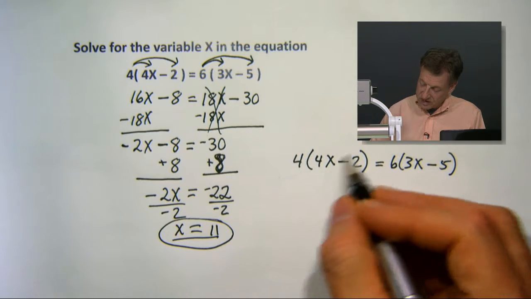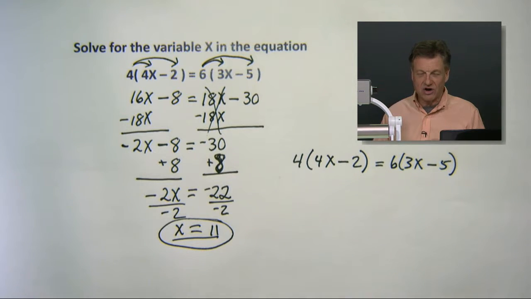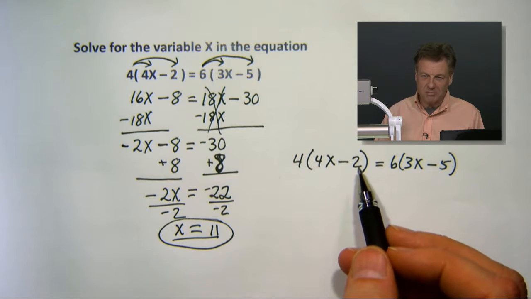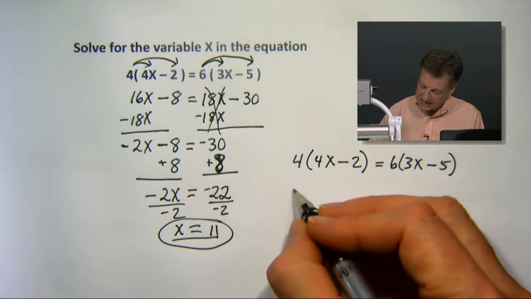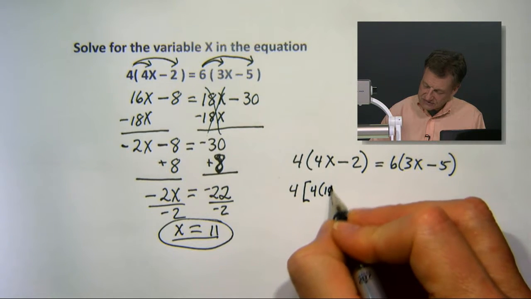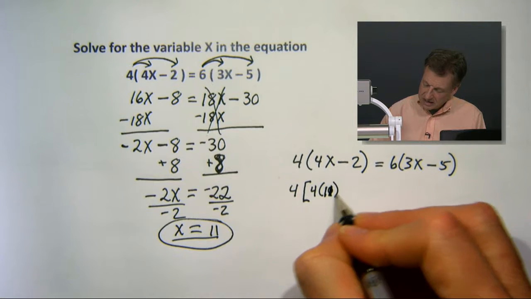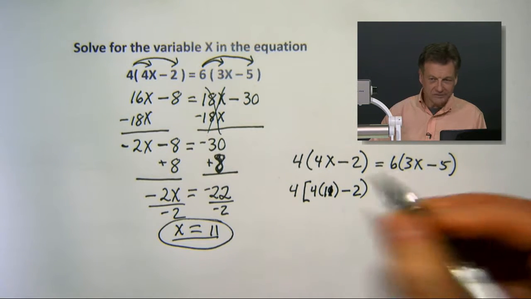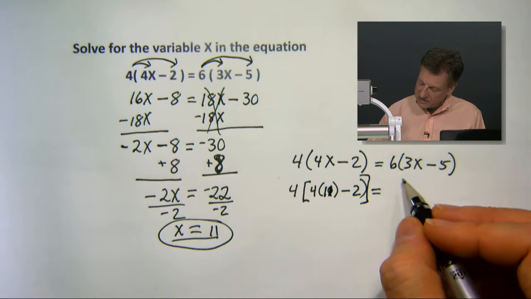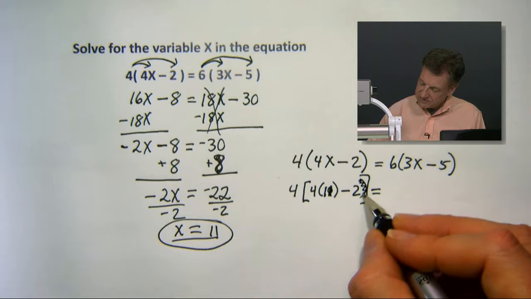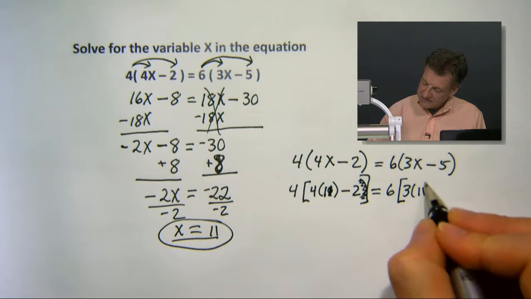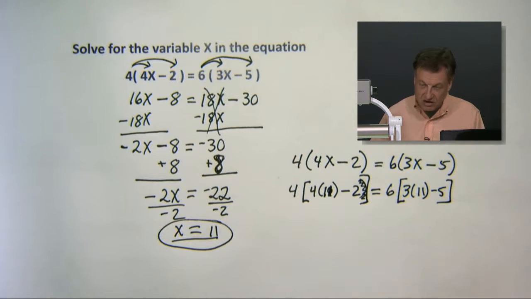So we'll deal with what's going on inside here, and there, and then we're going to work it out. We're not distributing it. We're not reworking the problem, my friends. We're just going to put our number that we got, which is 11. And I'm going to put a little bracket here so I can say 4 times 11, minus 2. Everybody know that's 11, right? Equals, bracket it. On the other side, 6 times, let's bracket, 3 times 11, and we'll subtract 5. We'll end the bracket there also.